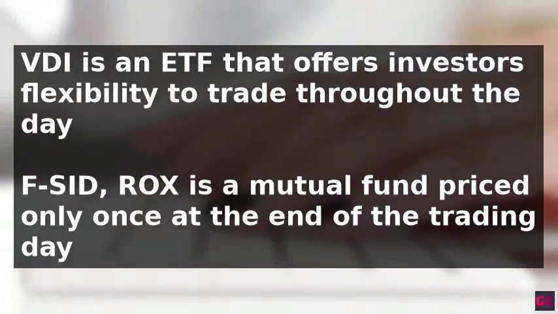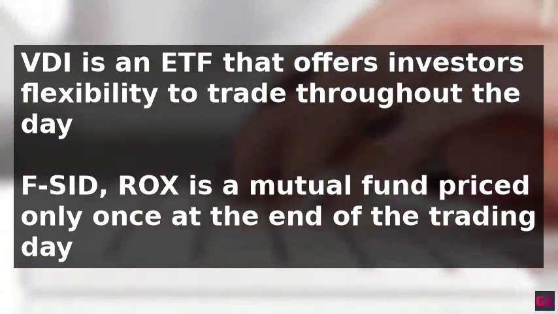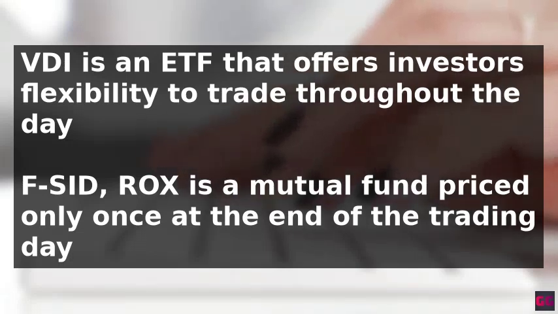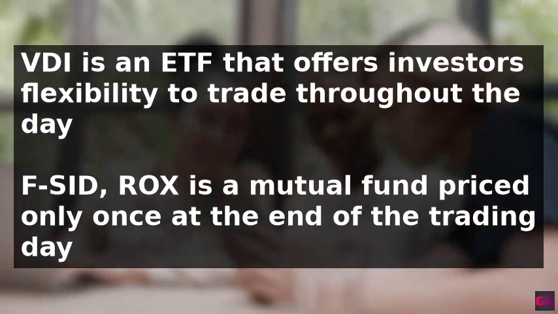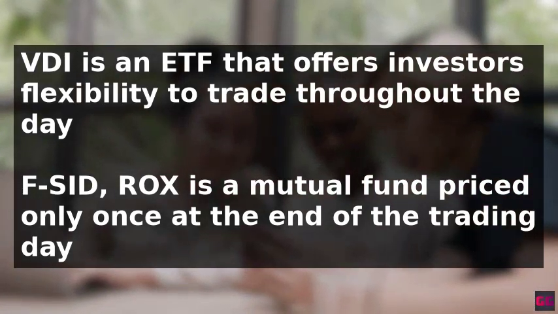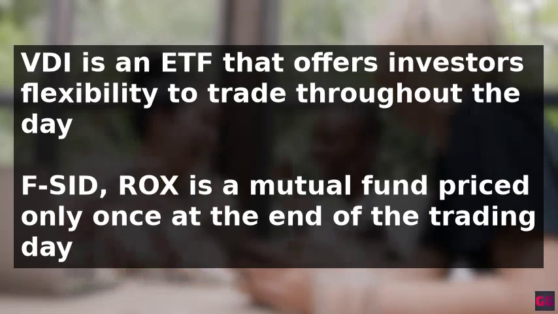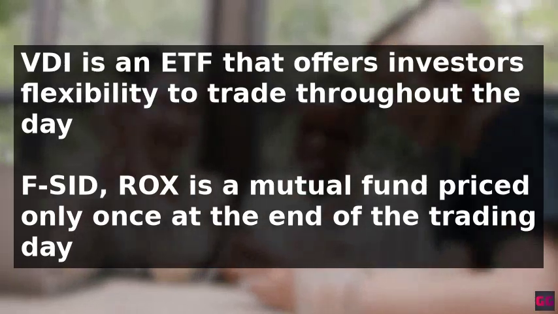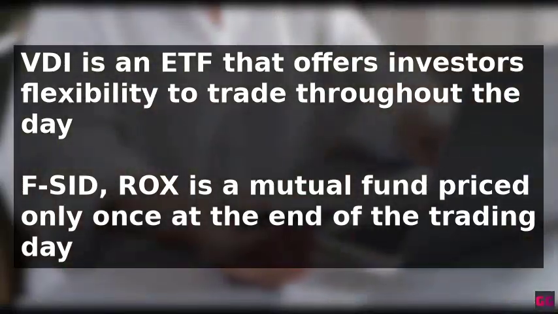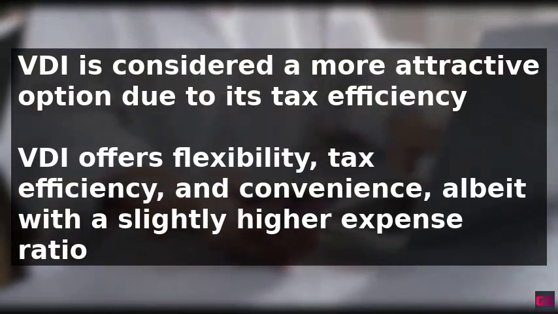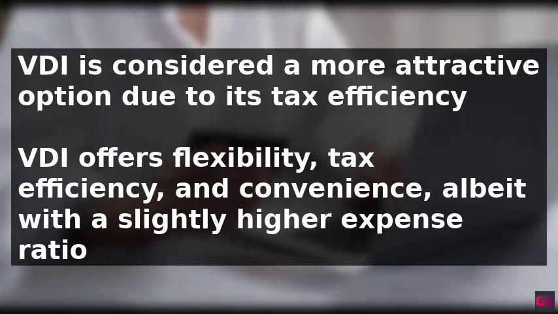It's also worth noting that FZROX typically makes capital gain distributions, whereas VTI does not, making VTI more tax efficient for investors. Despite these differences, both funds are comprehensive indices that accurately reflect the U.S. stock market's performance. Ultimately, the choice between FZROX and VTI depends on the investor's priorities.